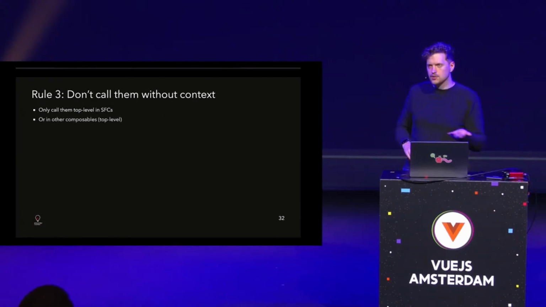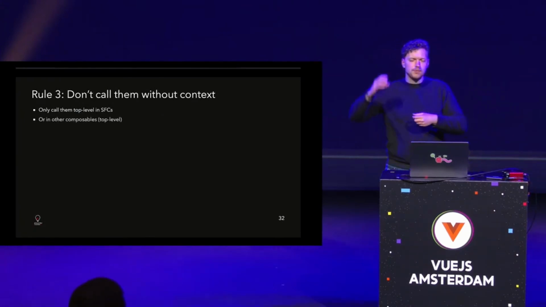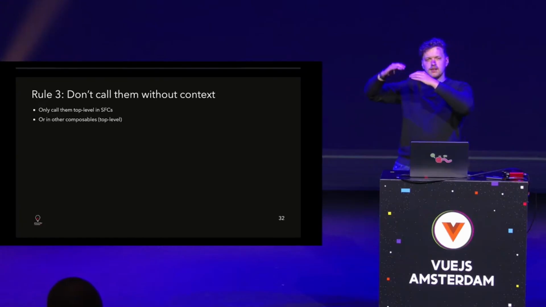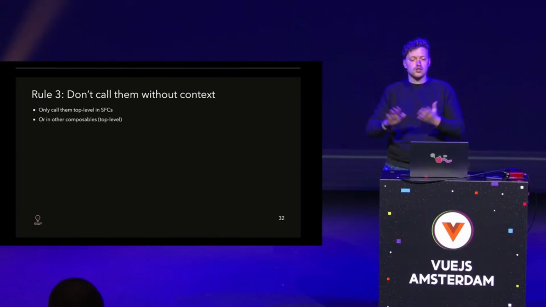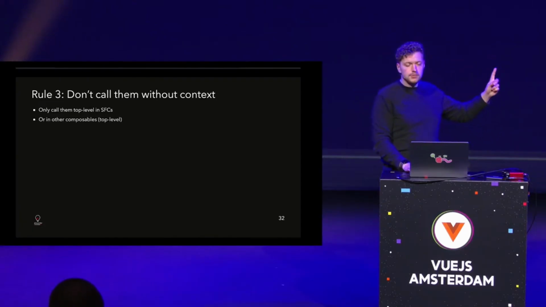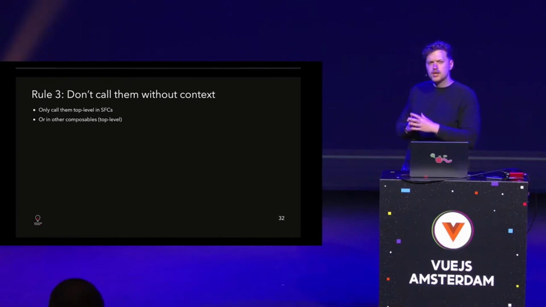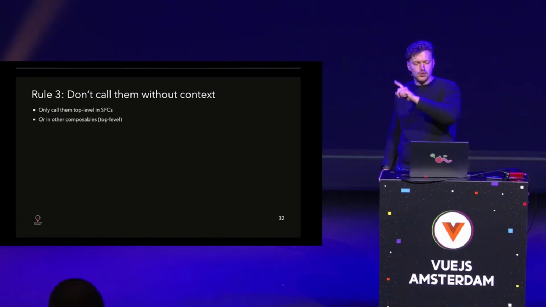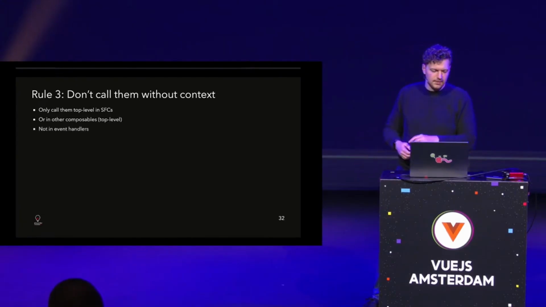Or in other composables, because you have a composable using other composables, and then at some point you go all the way up, and this composable is called in a single file component. So they all have the Vue context, it's all fine, no problem. But also there, please only in other composables at top level. Don't say, oh, in my composable I have a helper function that calls another composable. No, that's not okay, that won't work. Or it will, and you will have some issues, and things break, and you're not aware of that.